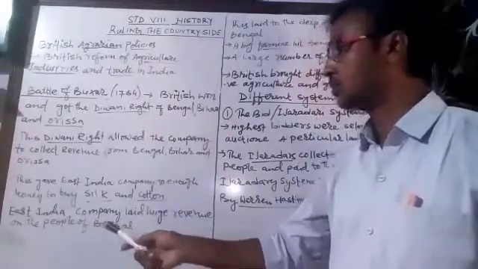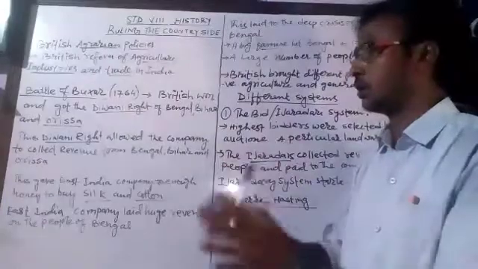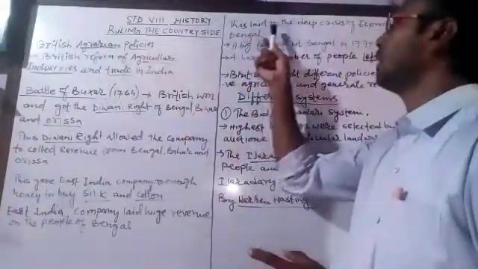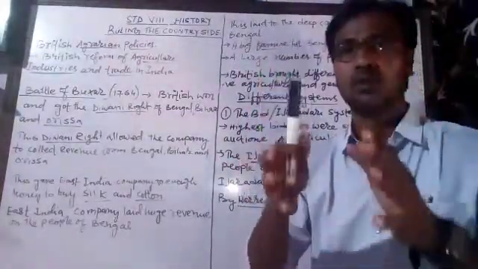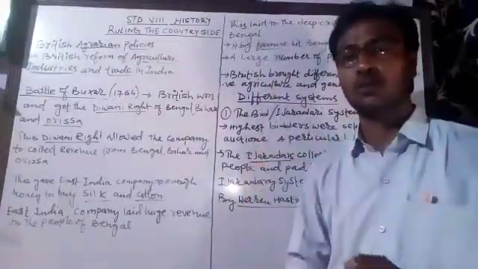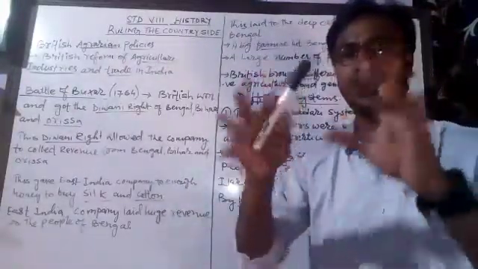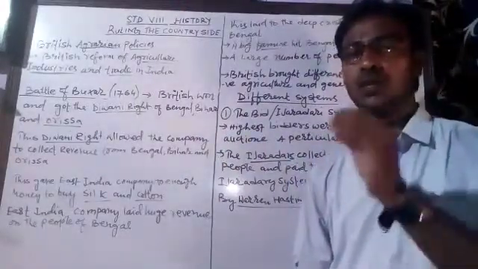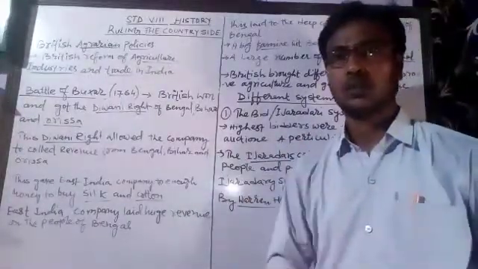Okay, now students, when the British East India Company got this Diwani right to collect the revenue from Bengal, they laid a huge amount of revenue on the farmers of Bengal. As soon as they got the Diwani right, the East India Company laid a huge burden on the farmers. A big amount was laid on the farmers. They had to pay a huge amount as revenue.